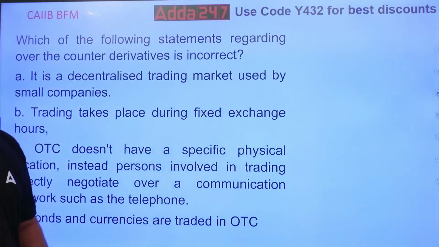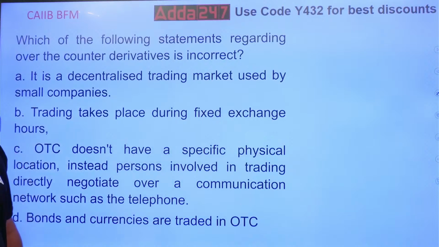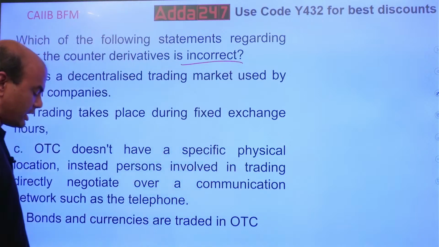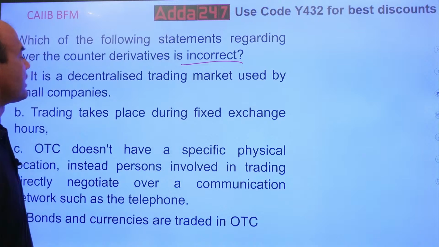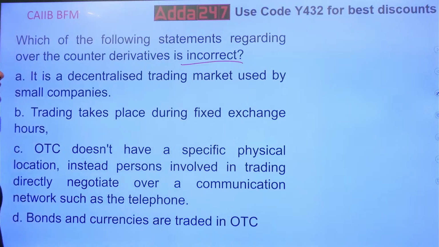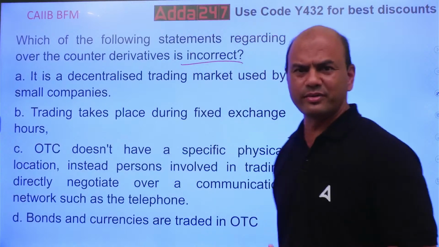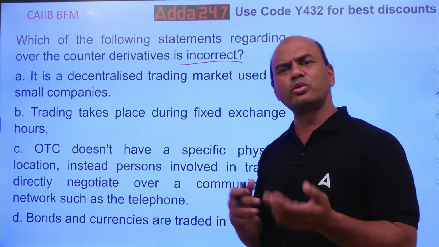Next, which of the following statements regarding over-the-counter derivatives is incorrect? Now look at this. I have just now explained OTC. Now give me the answer. Which of them is incorrect? It is a decentralized trading market used by small companies. So, decentralized trading market: OTC is obviously decentralized. Why? Because there are only two parties.